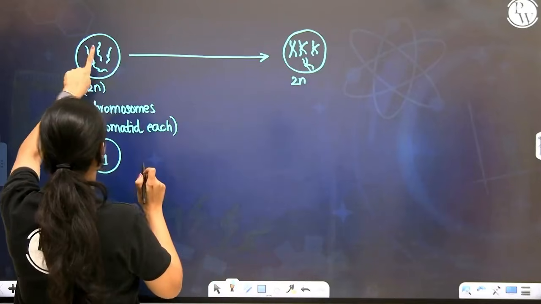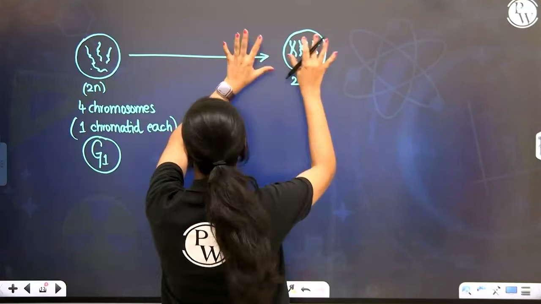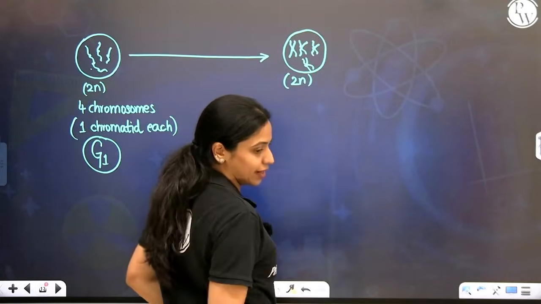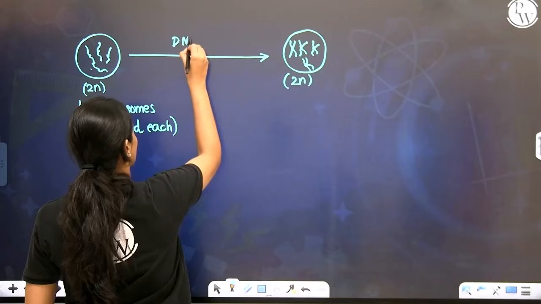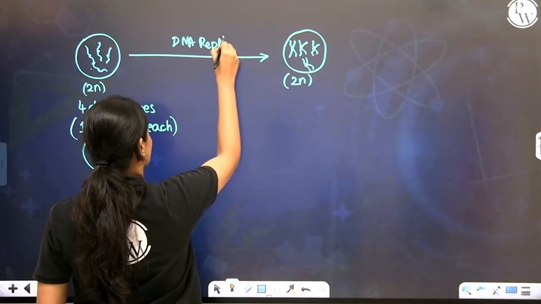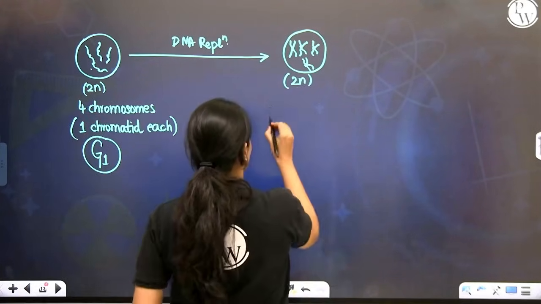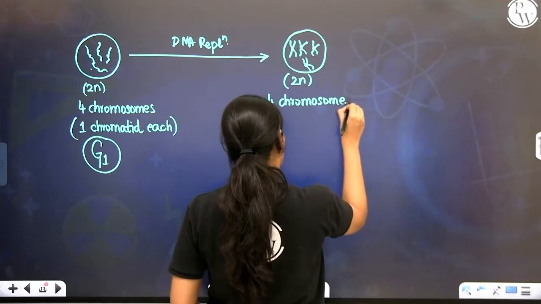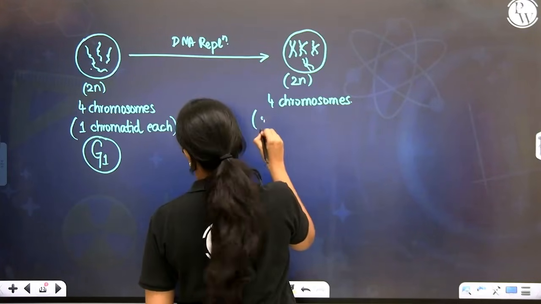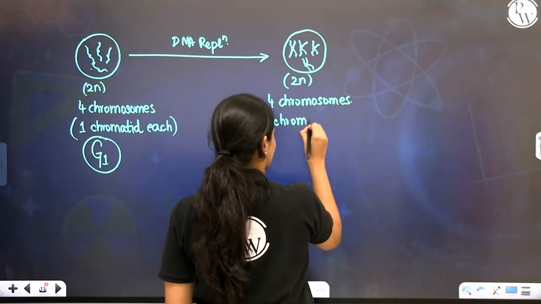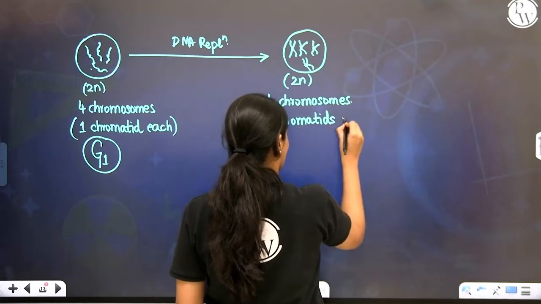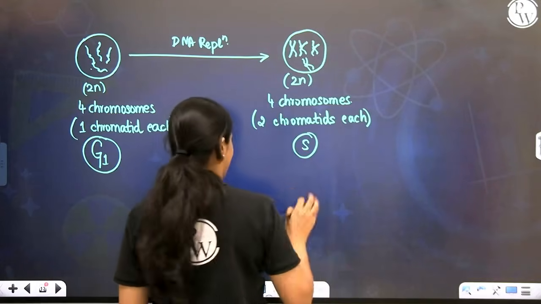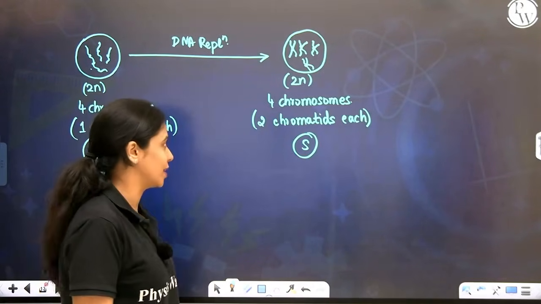So whatever was here, it got copied. Whatever was here, it got copied. Now you still have a diploid cell. Diploid did not become tetraploid after DNA replication, right? Here also you still have 4 chromosomes. But over here each chromosome will have 2 chromatids. This is at the end of S phase after DNA replication has already taken place.